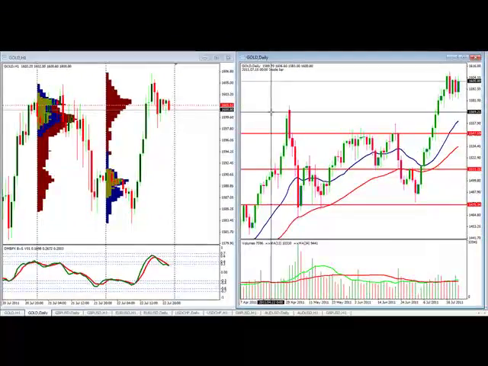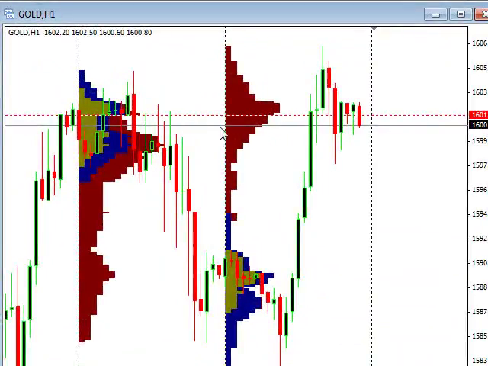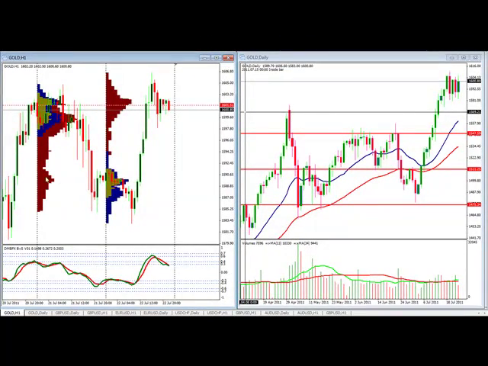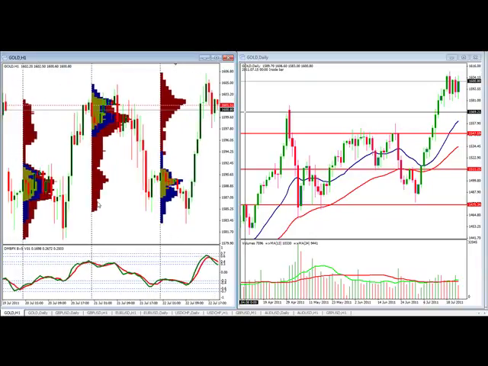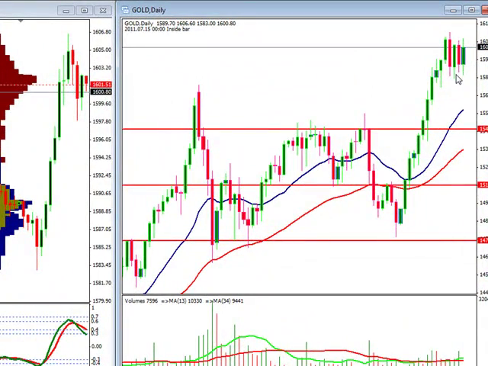As we come over to our market profile, we can see right now that the majority of the volume is happening at basically 1601. But we can also see that support we were talking about before, in the 1580s. You can see that volume accumulating in this area. That's why price on the daily is staying up, because there's some volume support right under this.